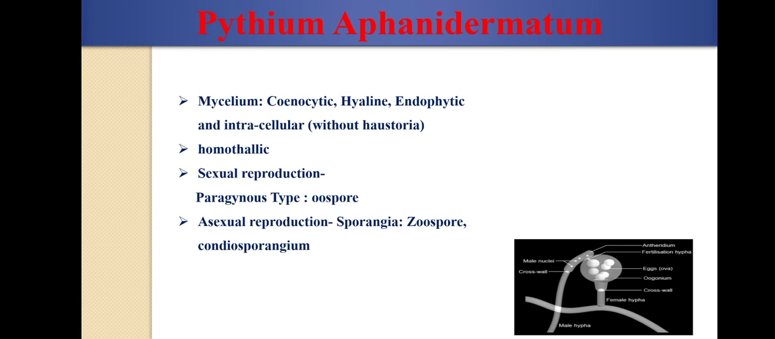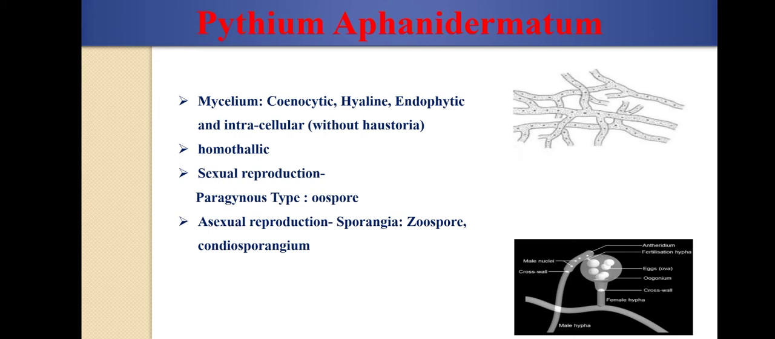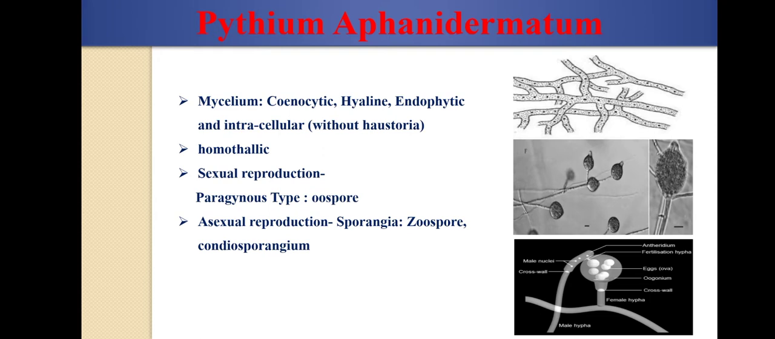Let's discuss the pathogen that is causing the damping off of our vegetables, Pythium aphanidermatum. First is the mycelium. Its mycelium is coenocytic in nature, meaning multinucleated, because the cross walls or septa are absent.